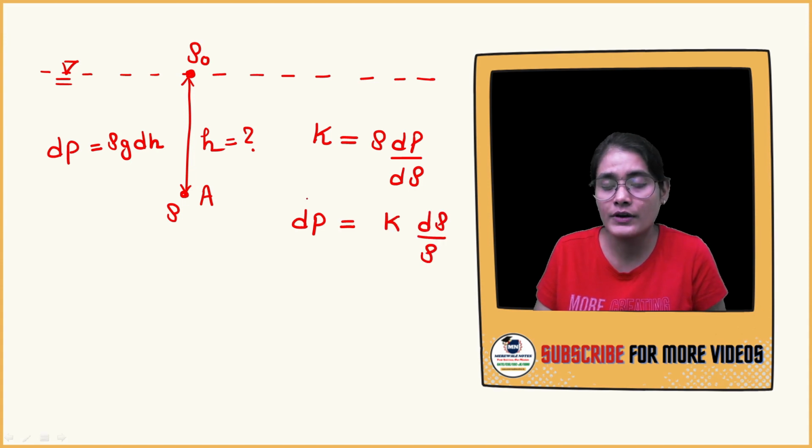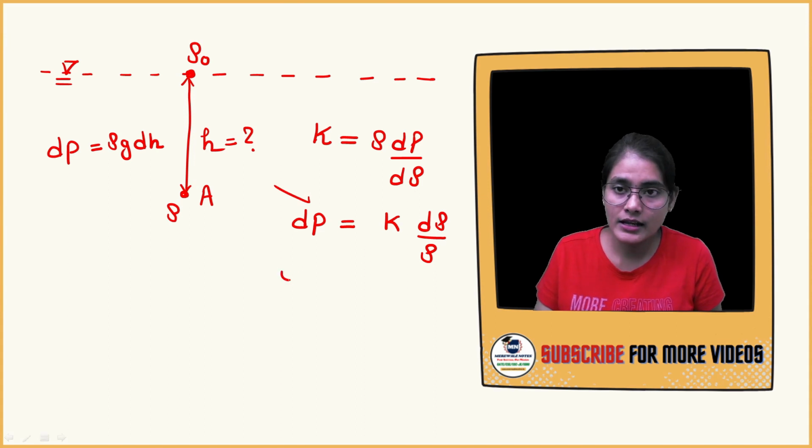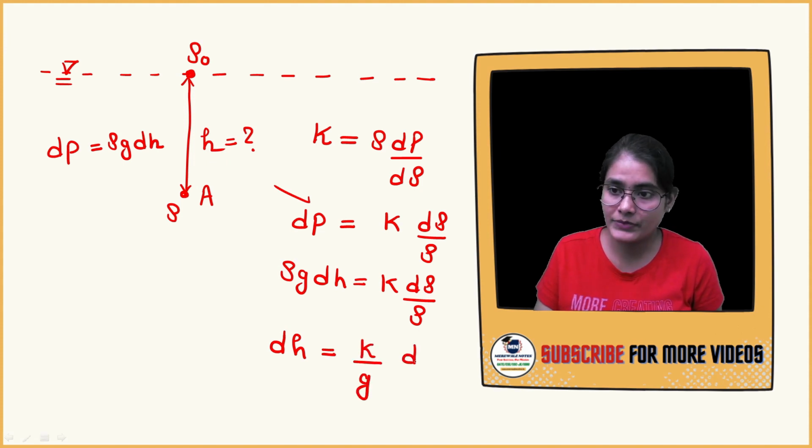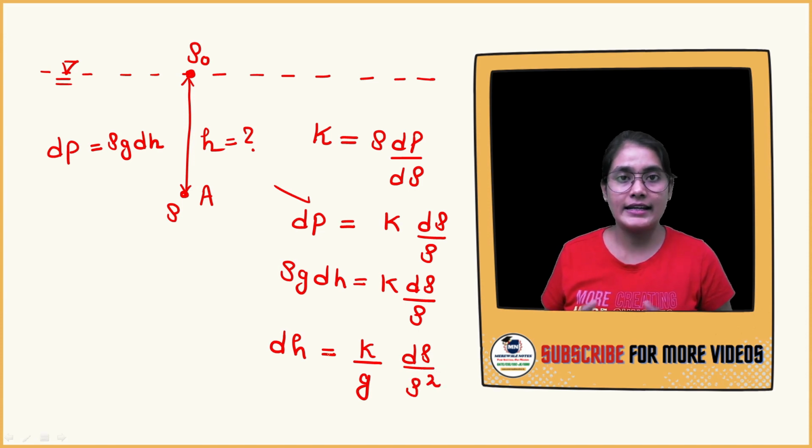Now put the formula of dp here, so this becomes rho g dh is equal to K d rho by rho. We need to find the value of dh, so dh is equal to K by g, which is a constant term, times d rho by rho square.